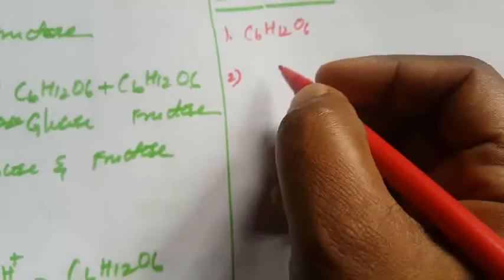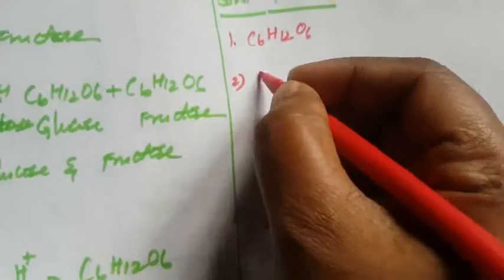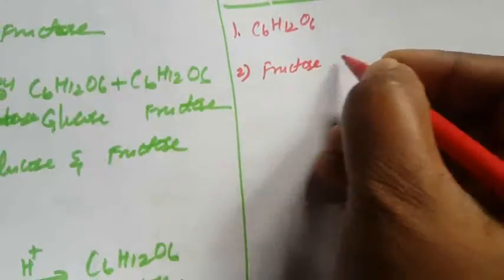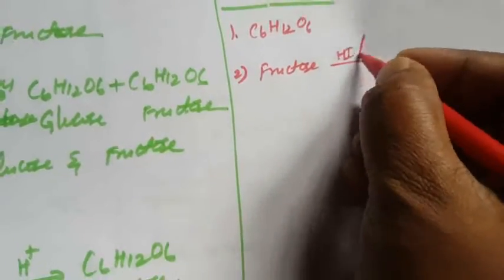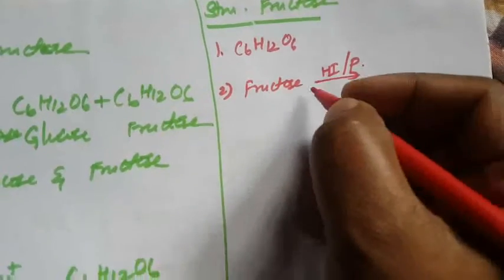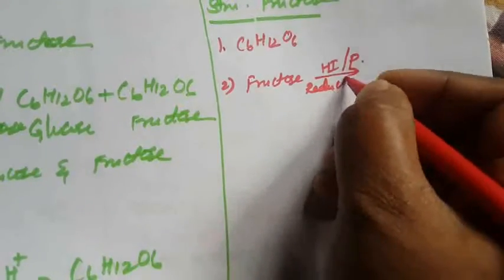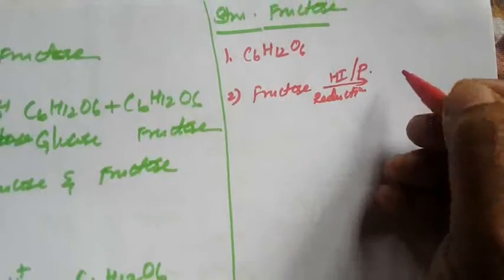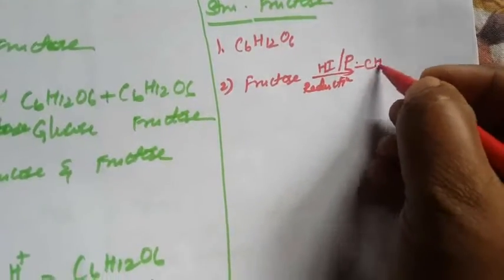What is the meaning of that? Fructose is reduced with hydrogen iodide in the presence of red phosphorus to obtain n-hexane. What is n-hexane?